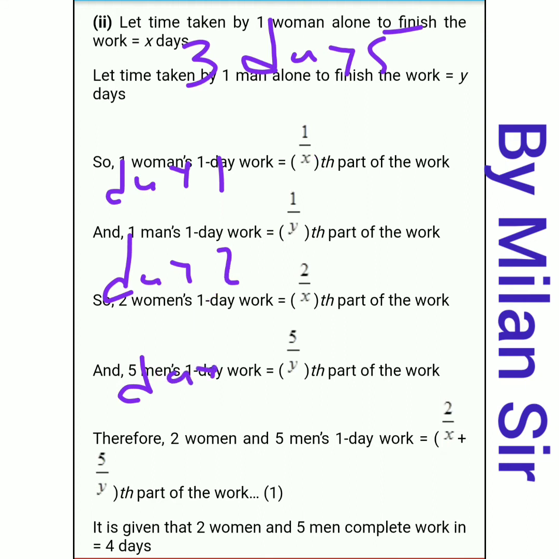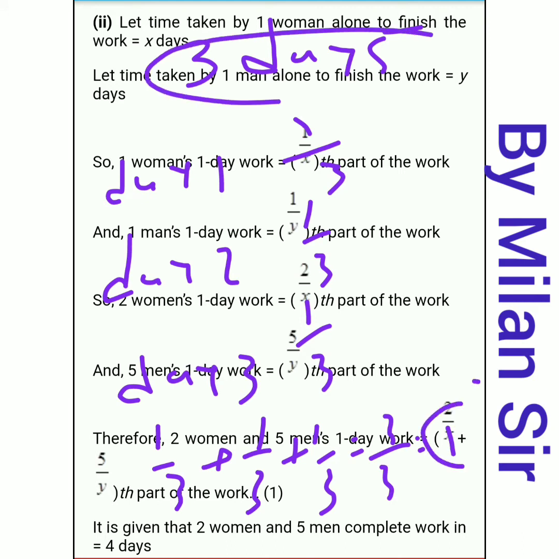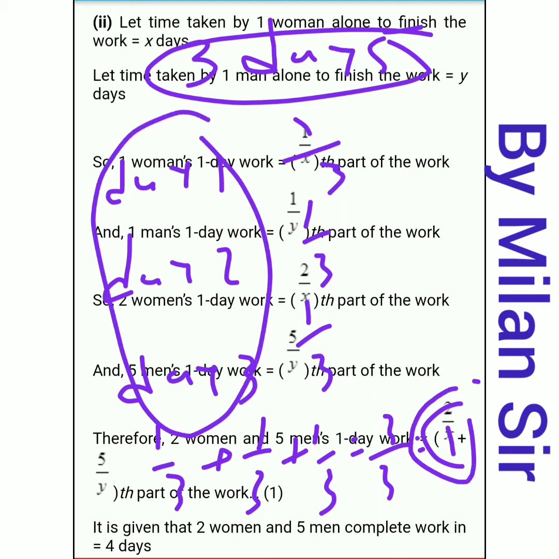Each day 1 by 3, 1 by 3, 1 by 3, so 1 by 3 plus 1 by 3 plus 1 by 3, 3 by 3, is equal to 1. If he takes 3 days to complete the work, then each day he needs to complete the 1 by 3 part of the work.